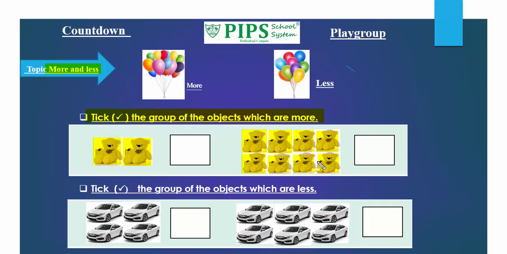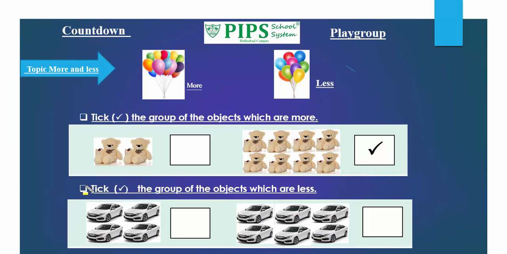So playgroup class, do you know which group has more objects? The second group has more objects. Now we will tick the second group like this.